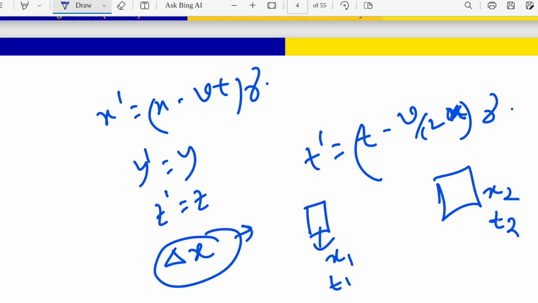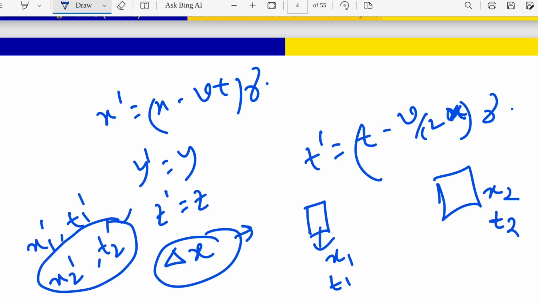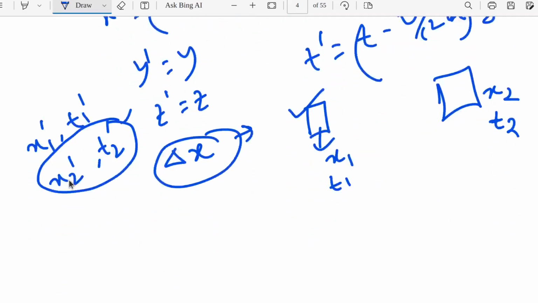Now we will calculate x1 prime and x2 prime, t1 prime and t2 prime. These are the values in the other frame, which is moving with respect to this frame, right? So what will be the value for that?